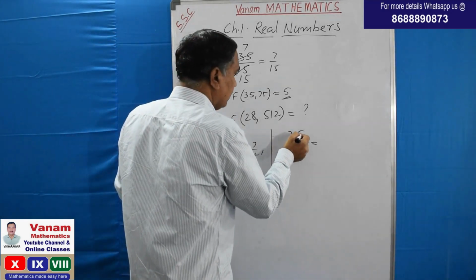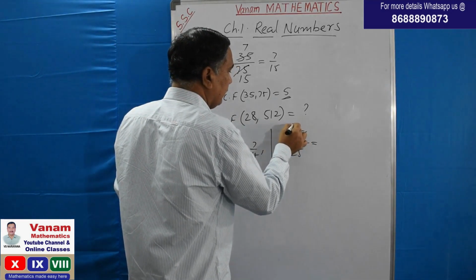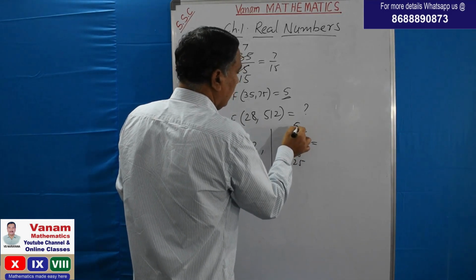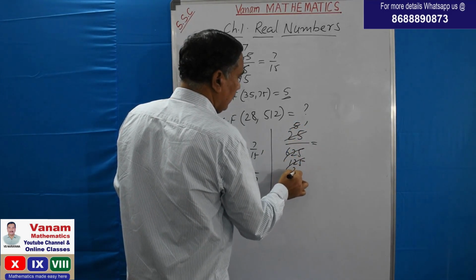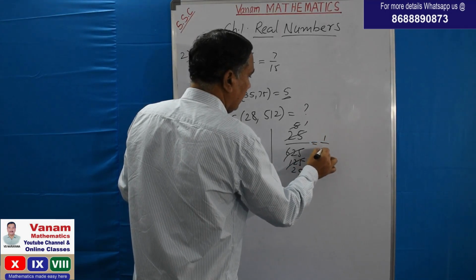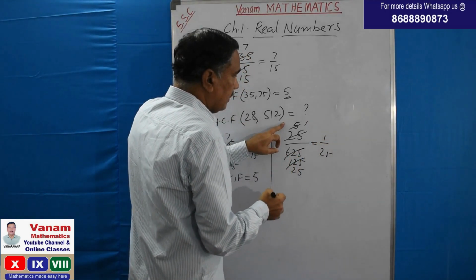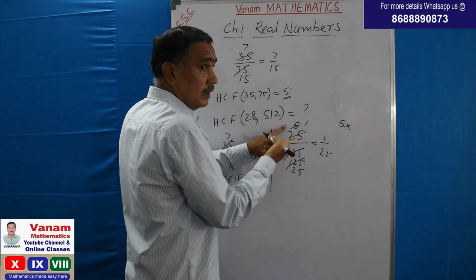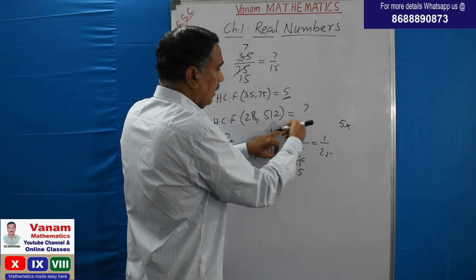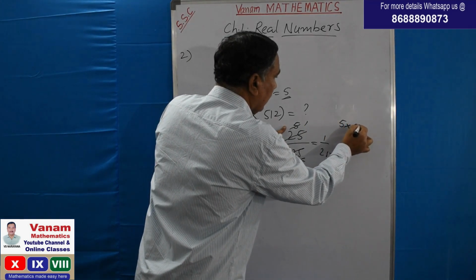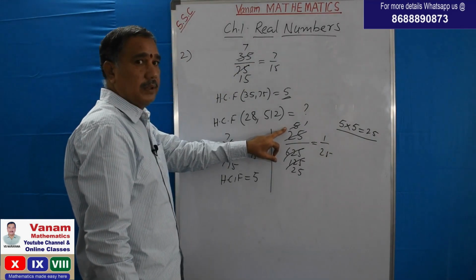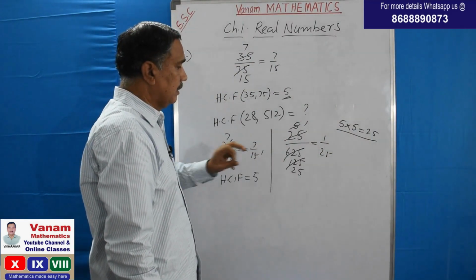Let us see. Generally we start the cancellation with 5. 5 5s are 5, 5 125s are 25, 5 1s are 5, 5 25s are 5. That is 1 by 25. The HCF is first we cancelled by 5. 5 5s are 25. Next it is by another 5. So 5 5s are 25 is the HCF of given numbers 25 and 625.